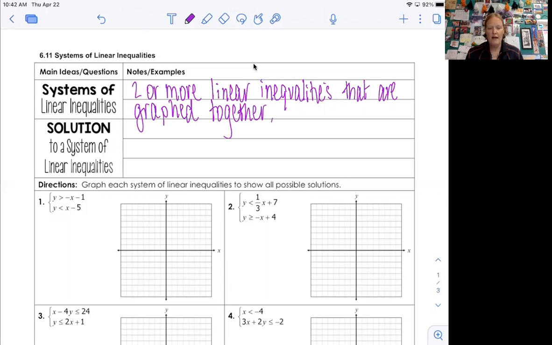So if you think back to last lesson, we're going to combine problem 1 and problem 2 on the same graph. And then we'll look and see where they overlap to find the answer set, the solution set.